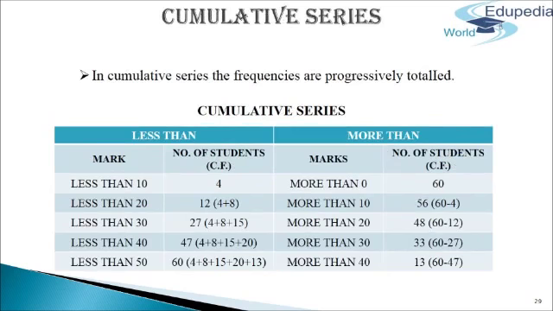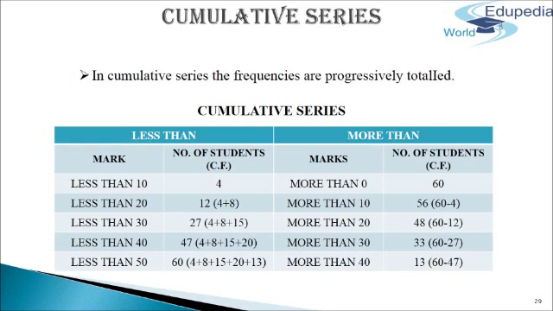Next, we come to cumulative series. In cumulative series, the frequencies are progressively totaled. As we can see in the following examples, less than and more than series have been made. Now we can read: students getting less than 10 marks are 4, less than 20 marks are 12, less than 30 marks are 27, and so on.